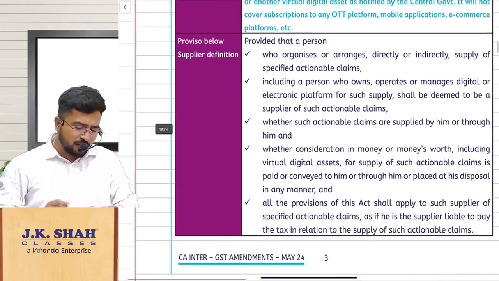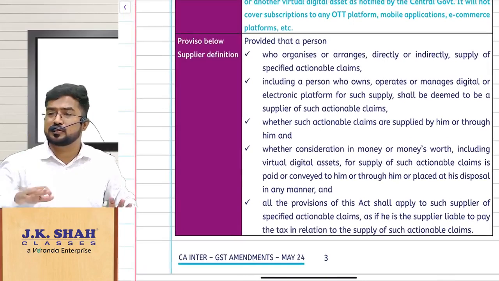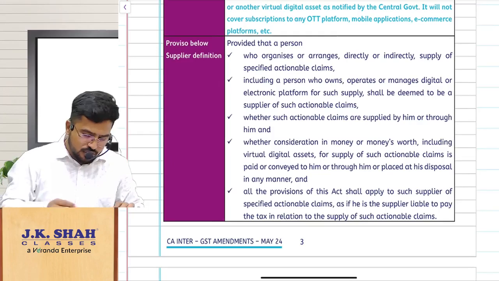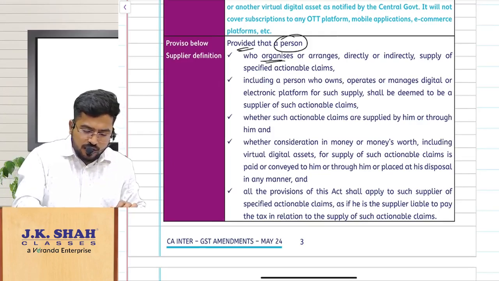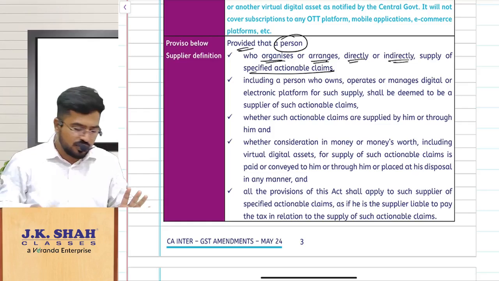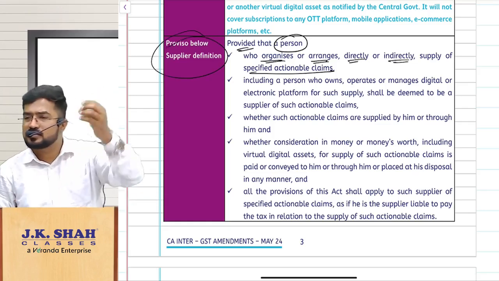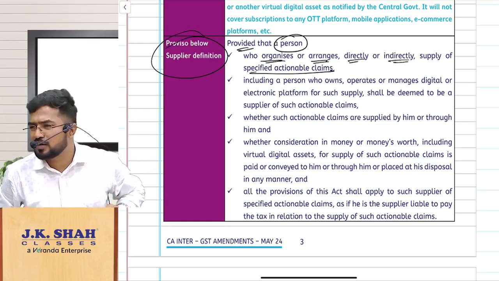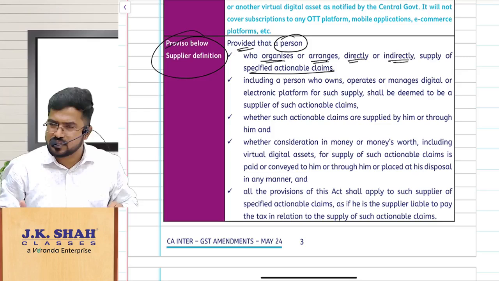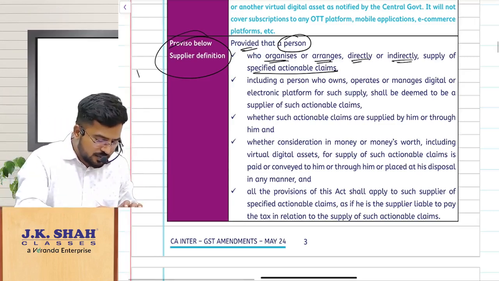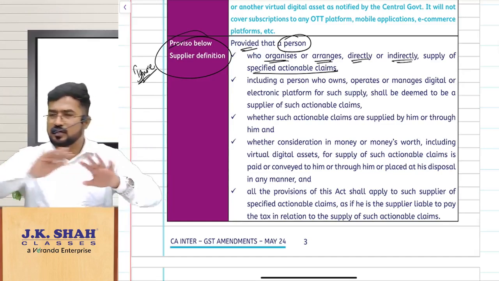Regarding that, they have also made an amendment in the definition of supplier. They have added a proviso in the supplier definition, providing that any person who organizes or arranges, directly or indirectly, the supply of specified actionable claims is a supplier. So in this proviso, they are adding something to the supplier concept. Whom are they adding? Whoever is providing online money gaming, horse racing, casinos, all that stuff, is also treated as a supplier from now. And again, this amendment is not relevant for your exam at all.